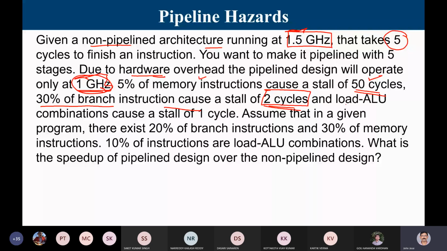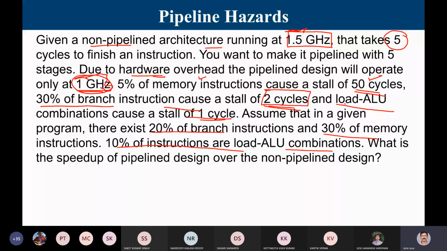And load ALU, you know that if there is a load instruction and immediately after there is an ALU instruction, there is a stall of 1 cycle. So the load ALU combination is going to stall for another 1 cycle. Assume that in a given program, there exists 20% of branch instructions, 30% of memory instructions, and 10% of instructions are load ALU combination. What is the speed up of the pipelined design over the unpipelined design?